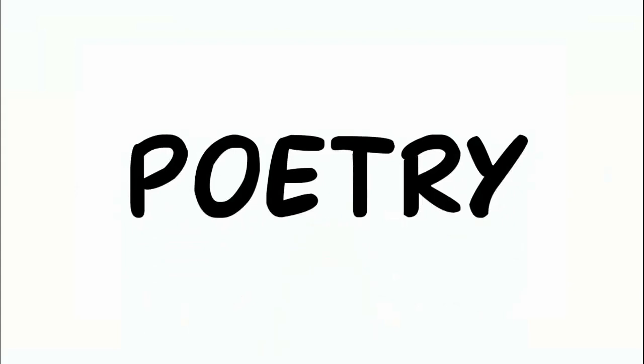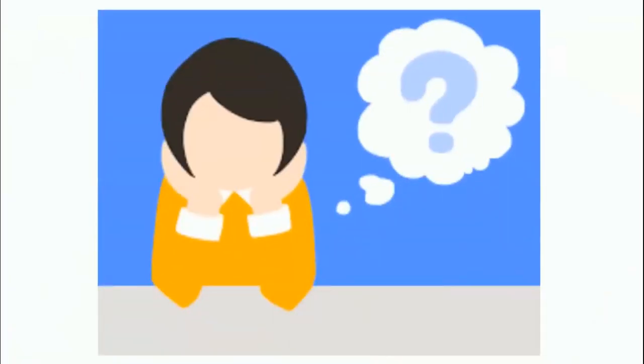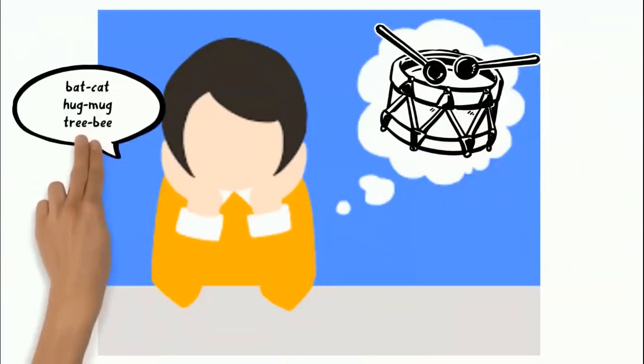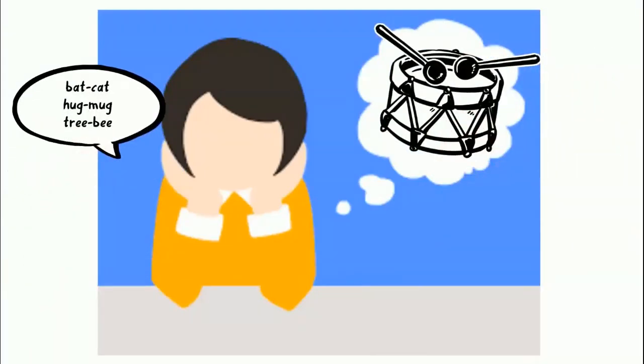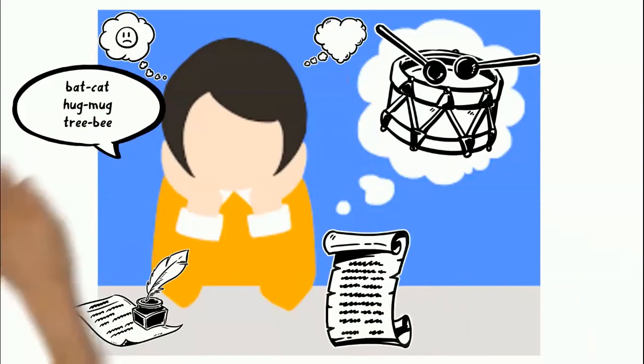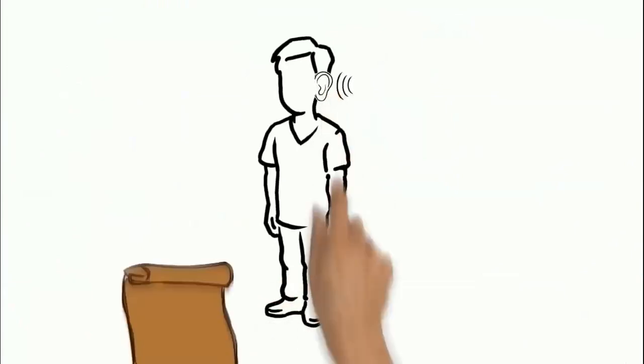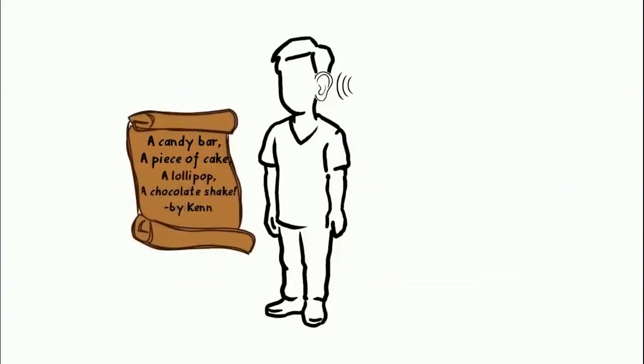What is poetry? Poetry is a piece of writing written by an author called a poet. But what is the purpose of poetry? A poem is written using rhythm, rhyme, and other artistic language to show feelings and emotions. It's often short, but some poets write long poems too. Rhythm and rhyme are a part of many poems. Rhythm is the beat or sound pattern of a poem. Lots of poets use repetition and similar word sounds to create the beat or rhythm. Here's an example. A candy bar, a piece of cake, a lollipop, a chocolate shake.